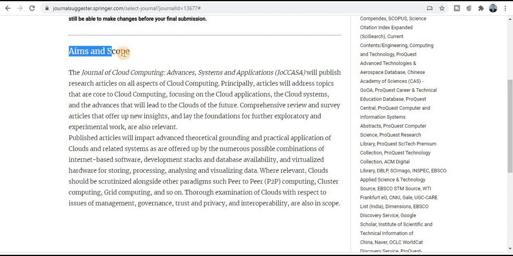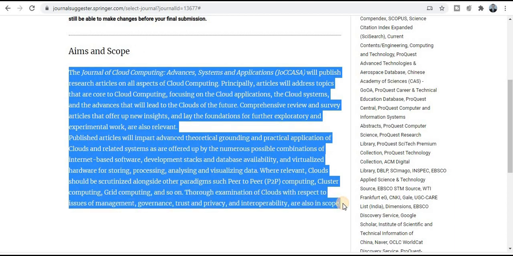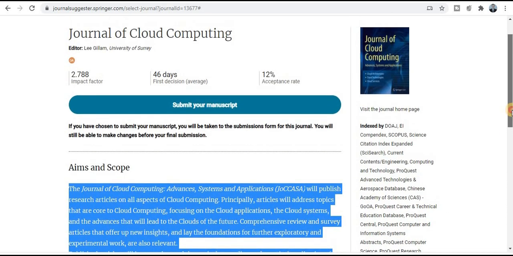The aim and scope section provides the information related to topics and titles, so explore this section very carefully. Here you will get all the topics and titles in which you can publish your research. If you want to explore more about this journal, just click on Visit the journal homepage and it will redirect you to the site. There you will get the notification details, and you can also see the author guidance and many more things.